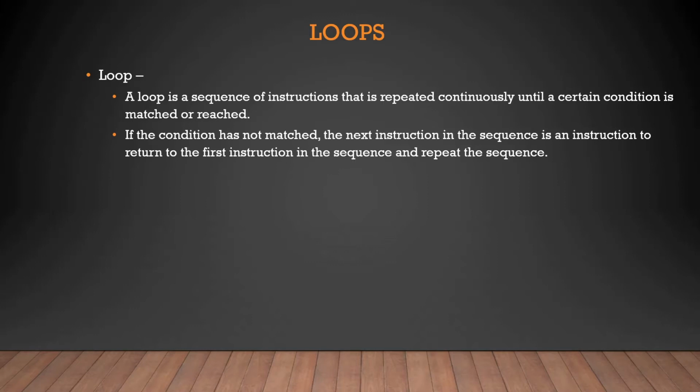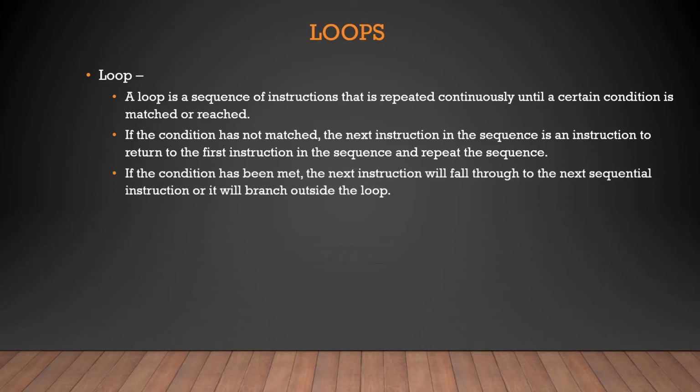So there is a sequence and there is a condition that has to be met. If the condition has not been met, your code will run again and again, and once the condition is met or your exit condition is met, it will move out and branch out. And that's what the next line says, that if the condition has been met, the next instruction will fall through to the next sequential instruction or it will branch outside the loop. And that's how a loop works.